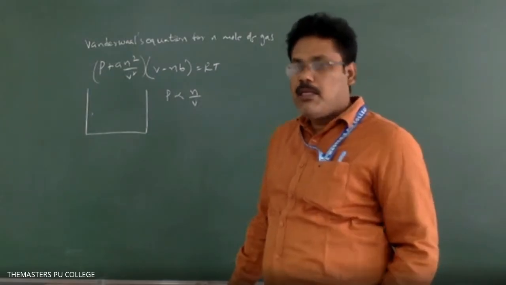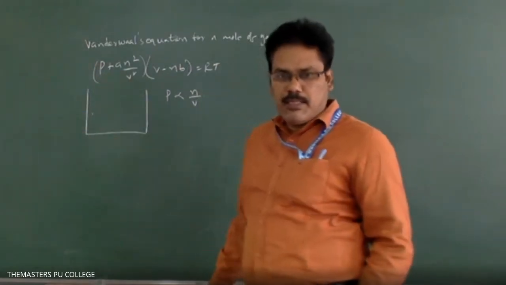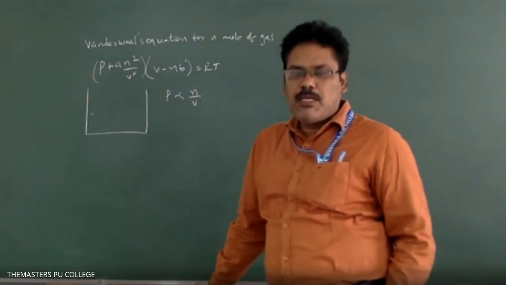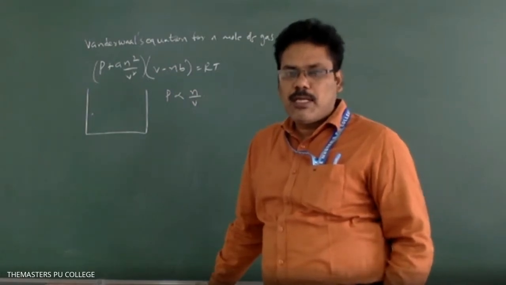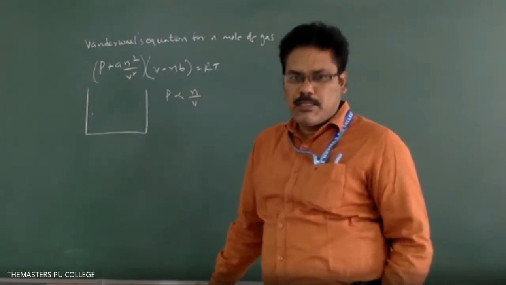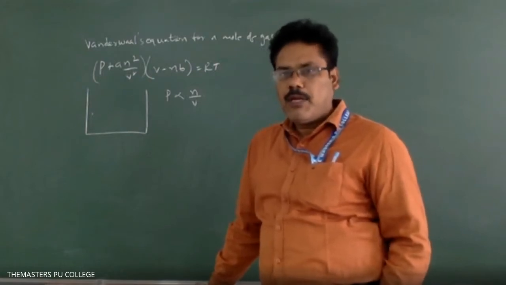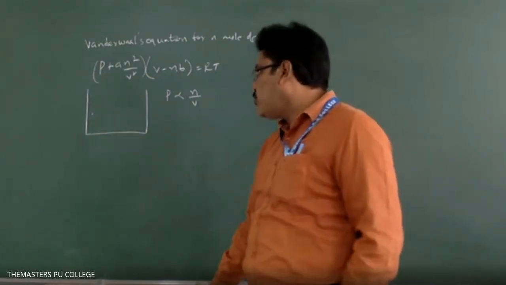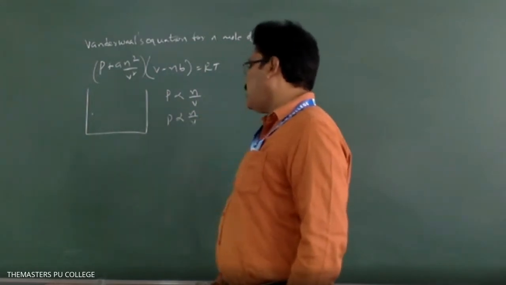So the number of gas molecules striking the walls of the container decreases because the free volume is less, so they cannot move freely. This also depends upon the number of gas molecules present per unit volume. That is, P is also proportional to n/V, the concentration.